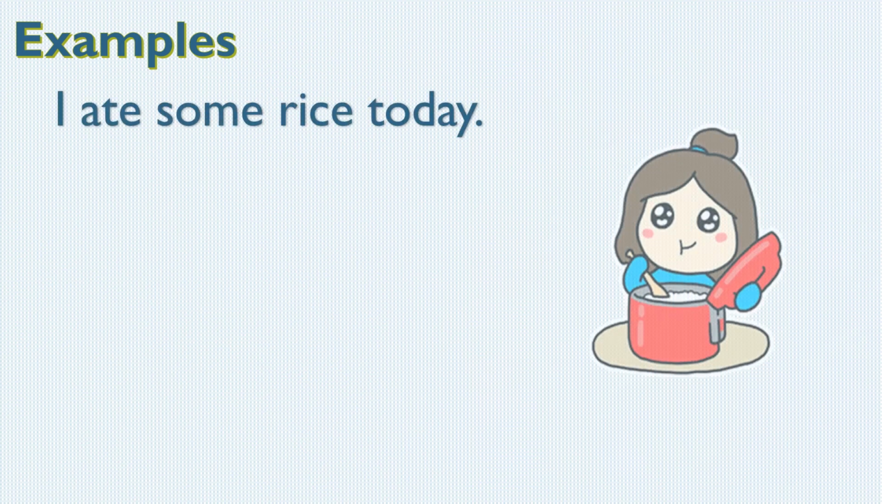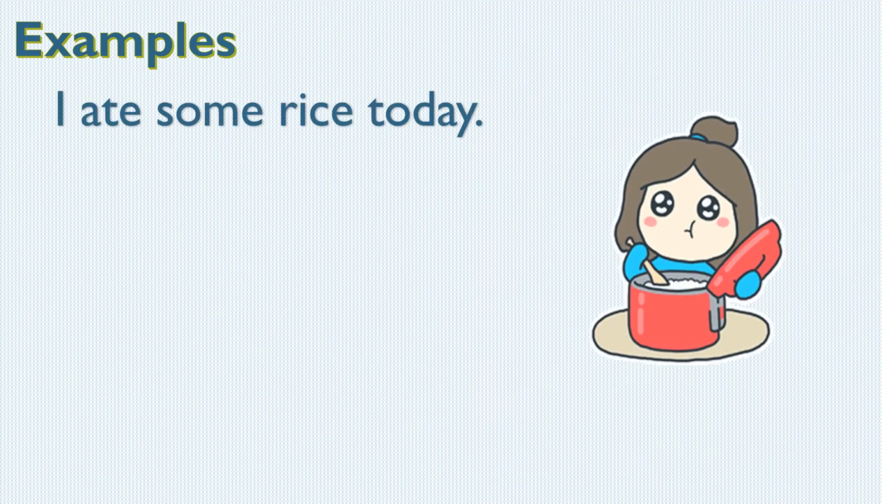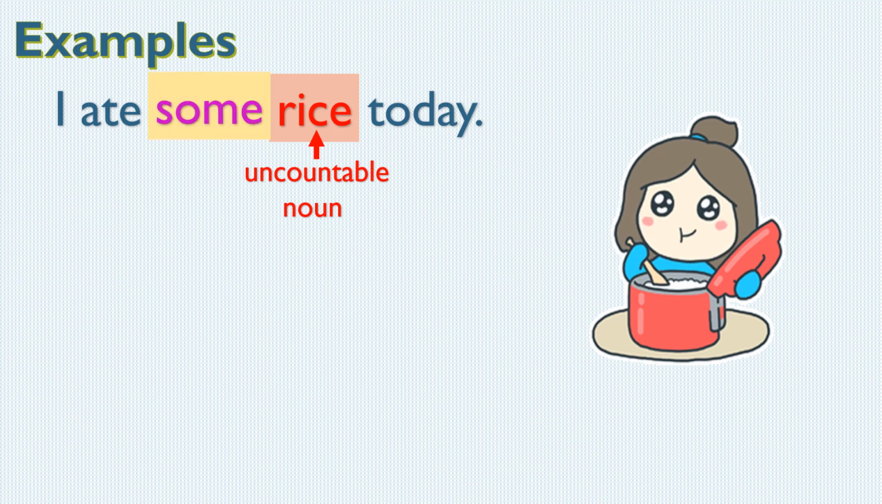Next example, I ate some rice today. Which is the noun here? Rice. Very good. Rice is uncountable. We cannot say 1 rice, 2 rice. So the word that is telling about rice is some. Some is an adjective and we cannot count rice. That's why some is an adjective of quantity.